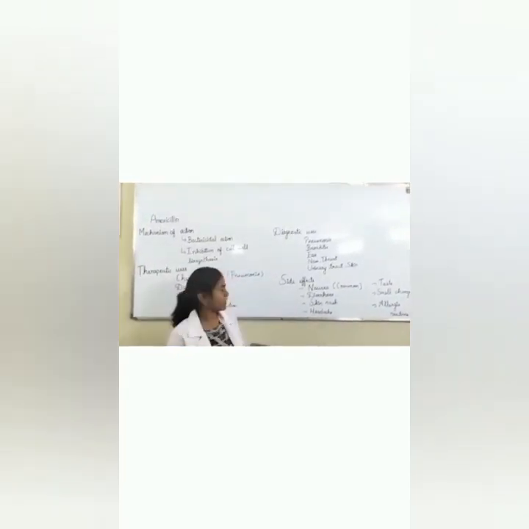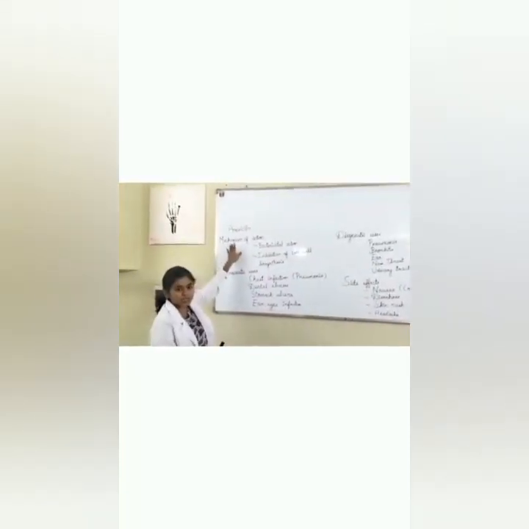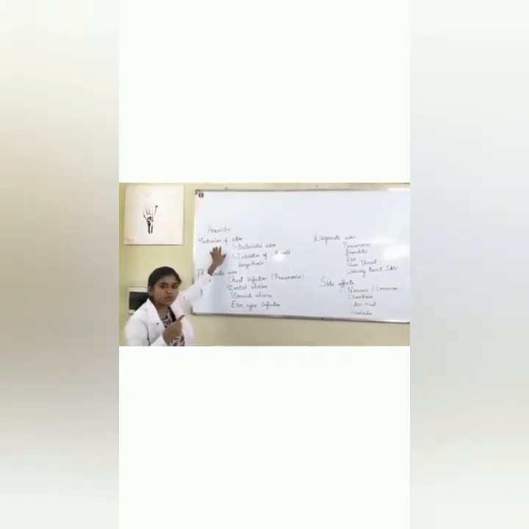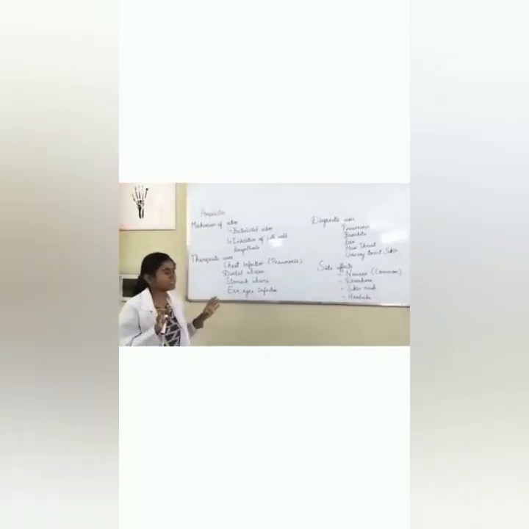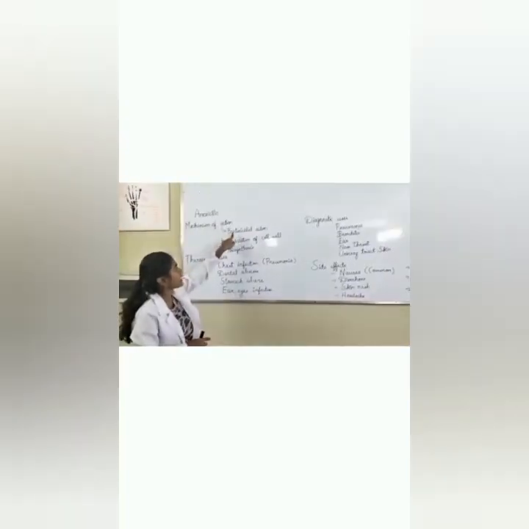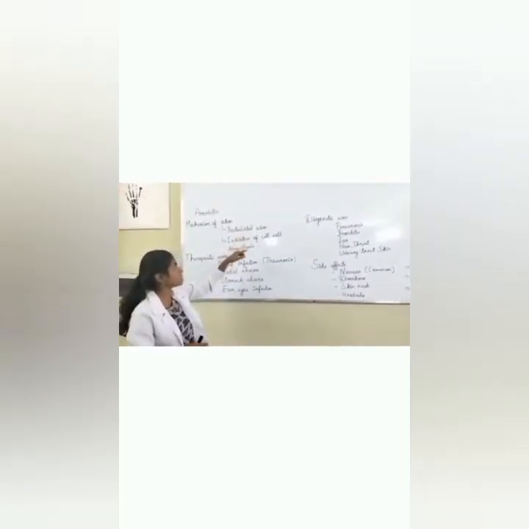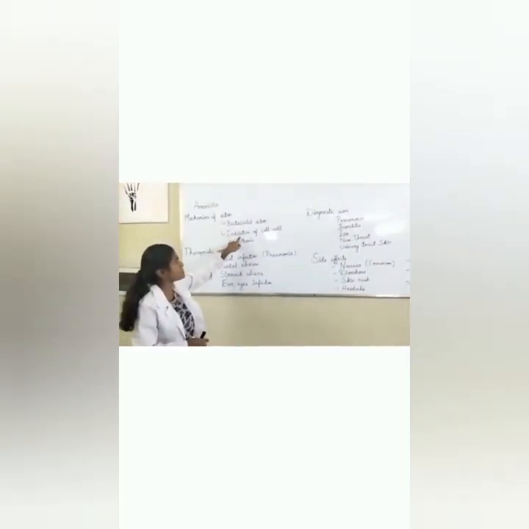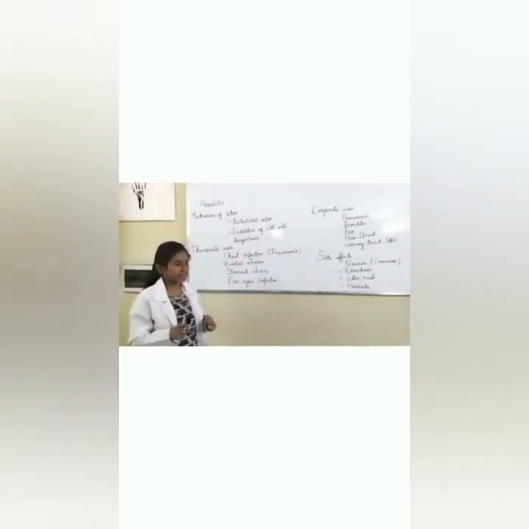Now I am going to explain the mechanism of action of amoxicillin. Amoxicillin is a drug similar to penicillin. It is used for bactericidal action against actively multiplying bacteria. It acts through inhibition of cell wall biosynthesis, which leads to the death of the bacteria.